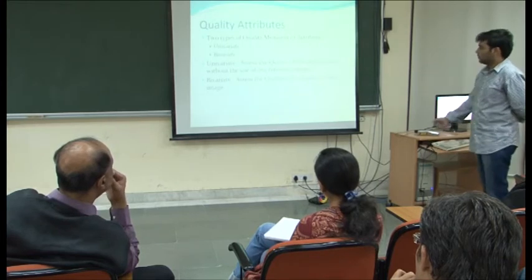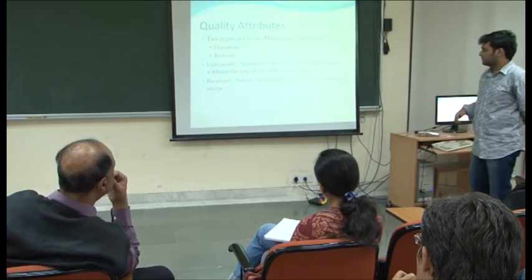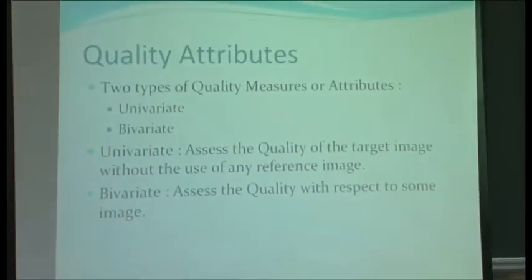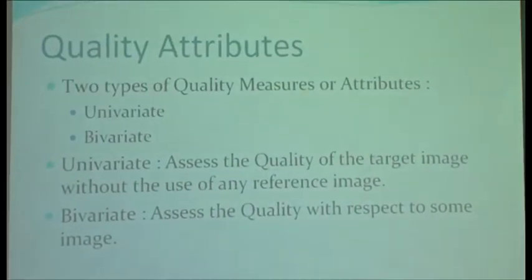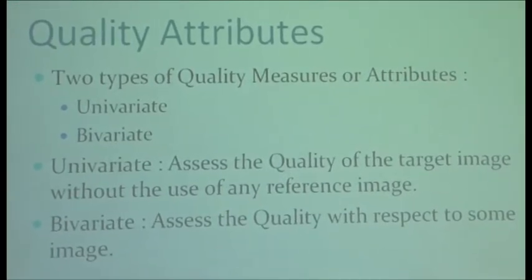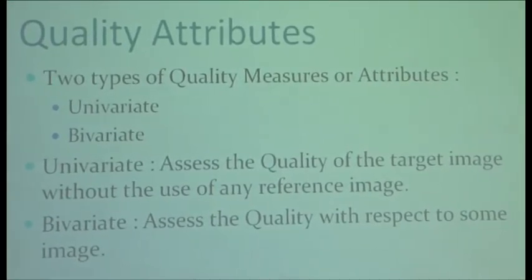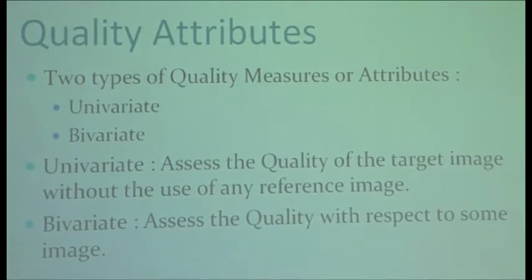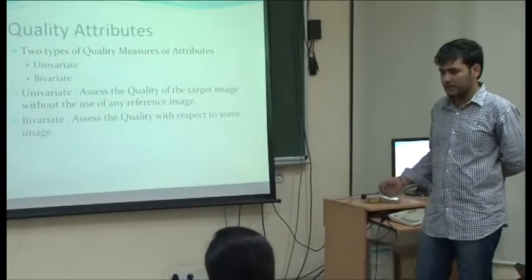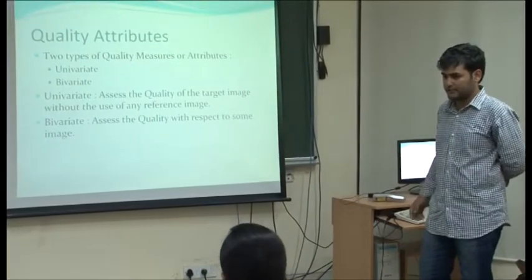The quality attributes are of two types, univariate and bivariate. Most of the research done in this field considers univariate measures. Univariate measures assess the quality of the target image without using any reference image, whereas bivariate measures refer to some reference image and derive measures from that.